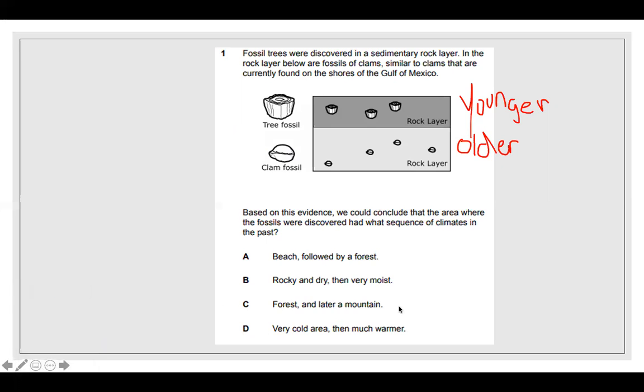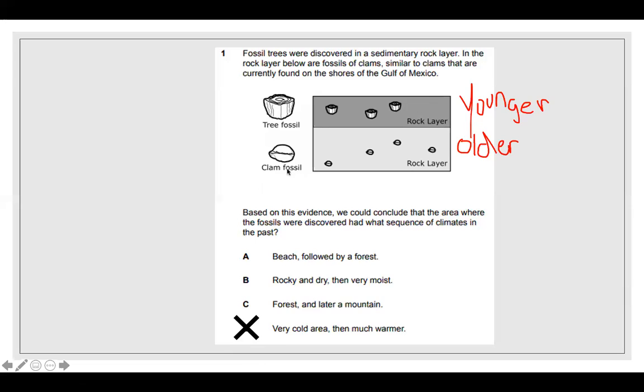right? So right off the bat, we have A, beach followed by a forest. B, rocky and dry, then very moist. C says forest, and then later a mountain, and then D, very cold area, and then much warmer area. So right off the bat, which one is not the answer? Yeah, it should have been D because none of these indicate that the climate was cold or warm.